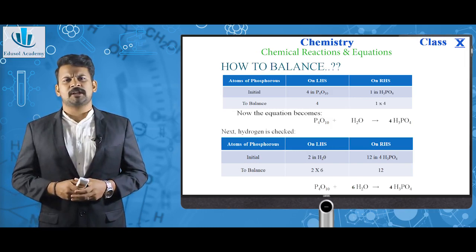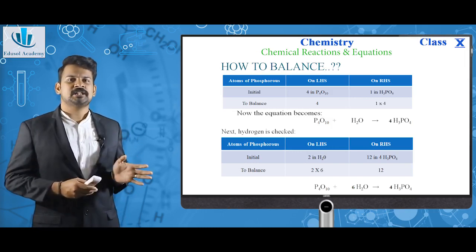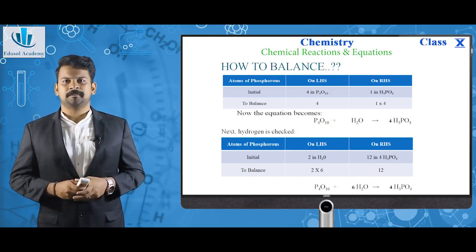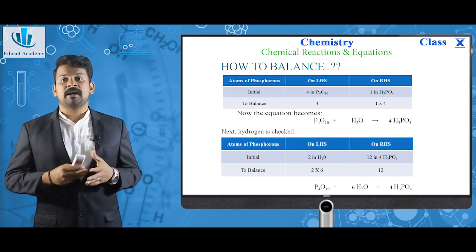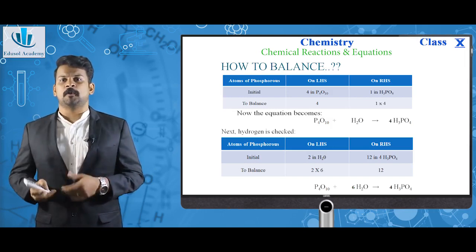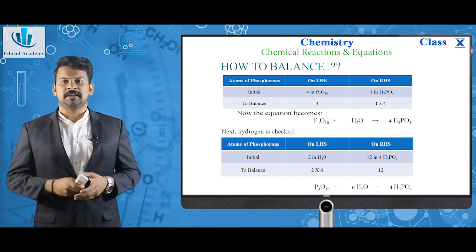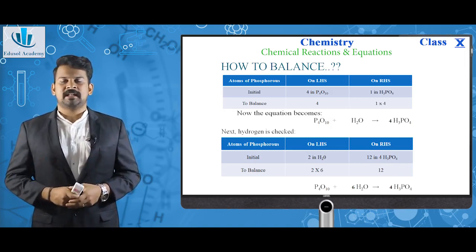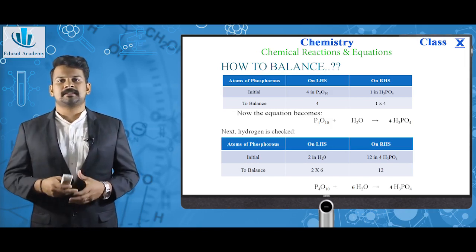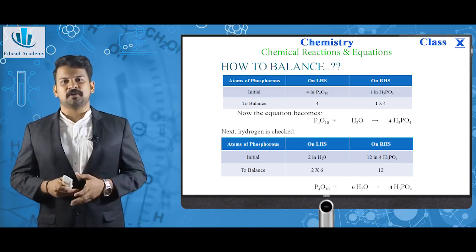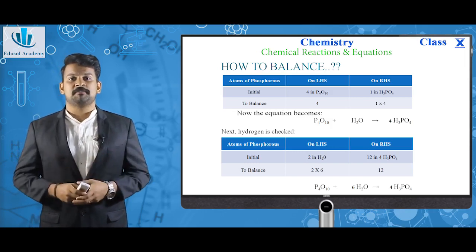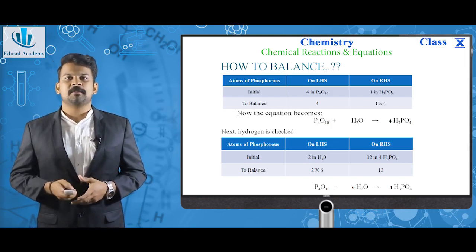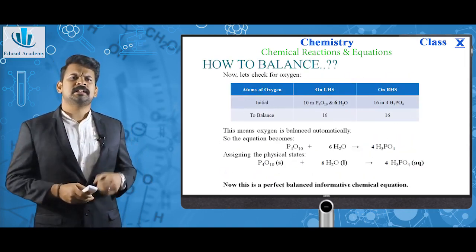Next, we can check for hydrogen. In initial stage on LHS, as you can see, there are 2 hydrogen atoms in H2O. But on RHS, there are 12 hydrogen atoms in 4H3PO4, which means 4 into 3. So here we need to balance the LHS hydrogen. For that, we are multiplying by a factor of 6 and thus making 12 on both sides. Now the balanced equation becomes P4O10 plus 6H2O giving 4H3PO4. Now let's check for oxygen.